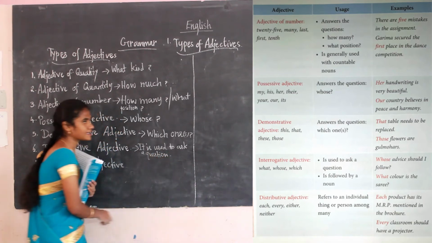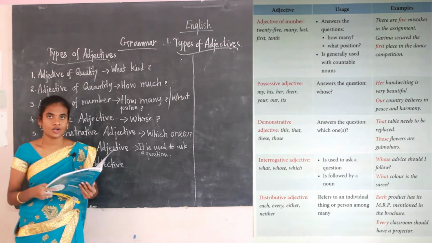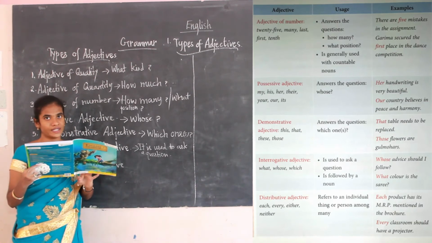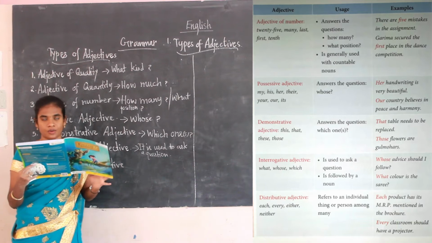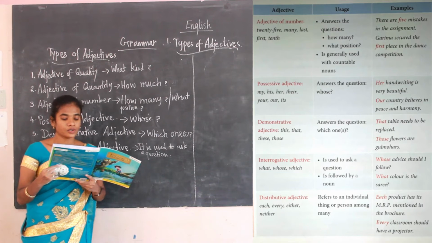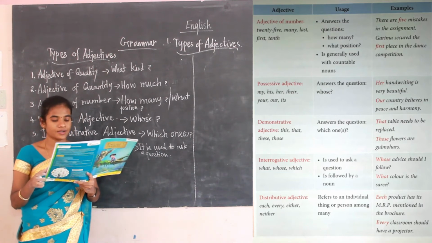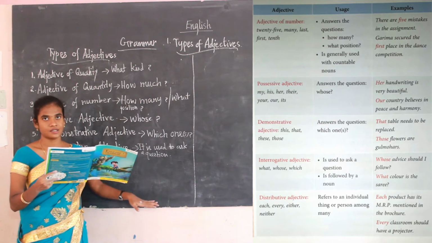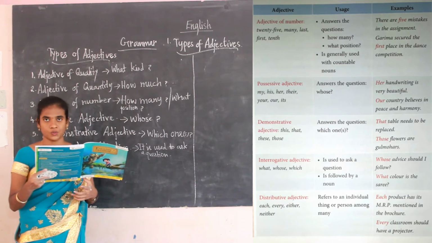You all will be knowing the question words. What, whose, which. So if these words are used, it is known as an interrogative adjective. What, whose, which are the interrogative adjectives. It is used to ask the question part only, like what, whose, which.